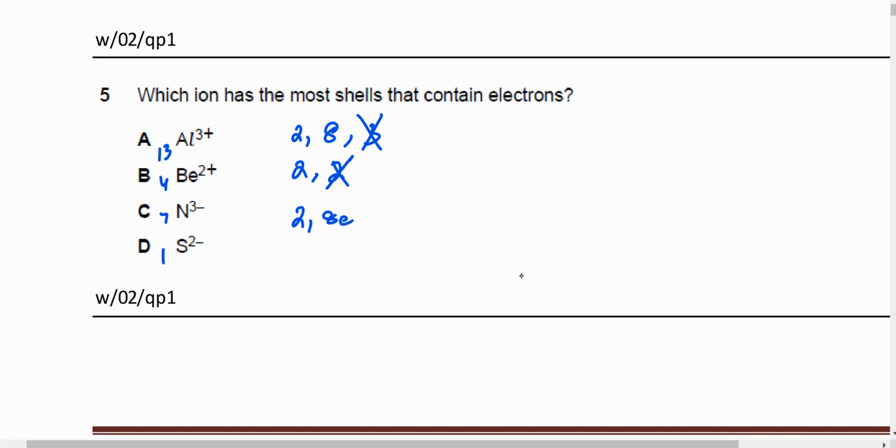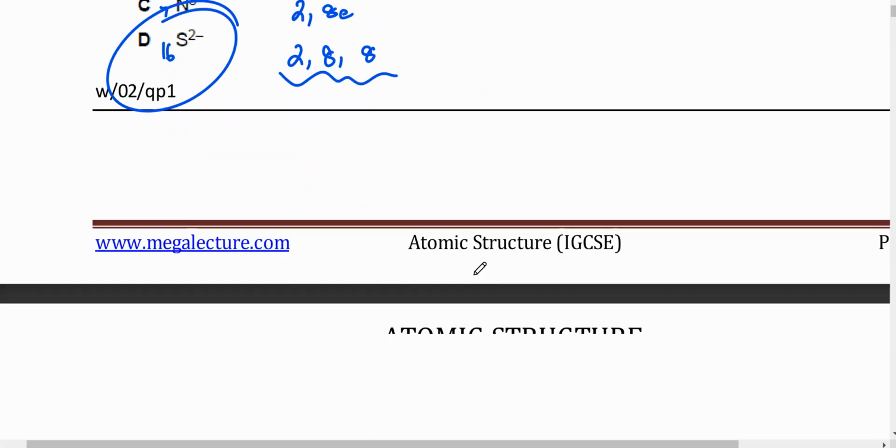And the last one has 16 electrons. So 2 minus means that it's going to have 18 electrons. So it's going to be 2, 8, and another 8. So yes, the last one is the correct answer because that has the most shells. It has the most shells.